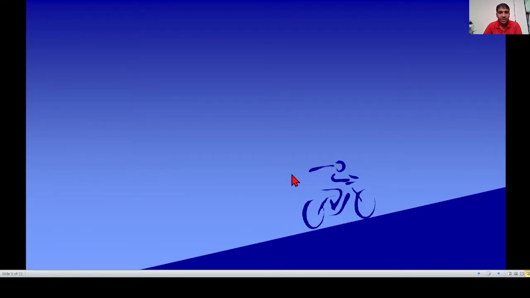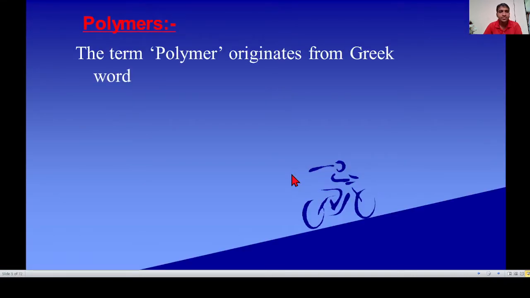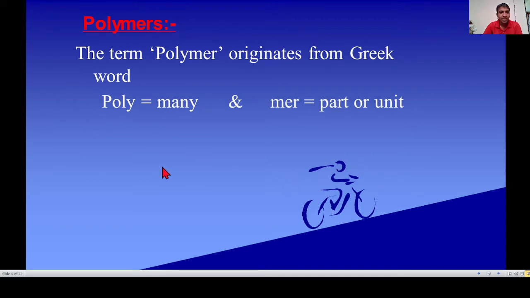See the first, meaning of the word polymer. The term polymer originated from a Greek word. Poly means many and mer means meros, or it is also called a part or unit. These different parts are connected to each other to form a polymer.